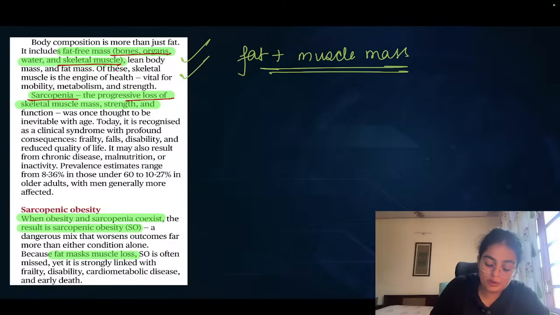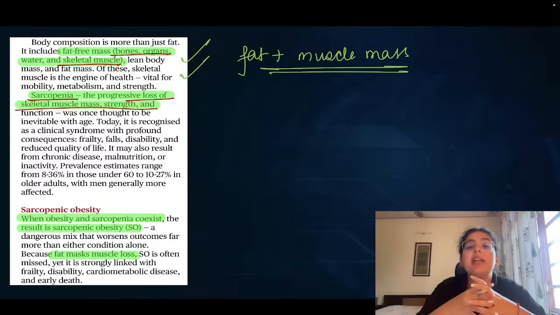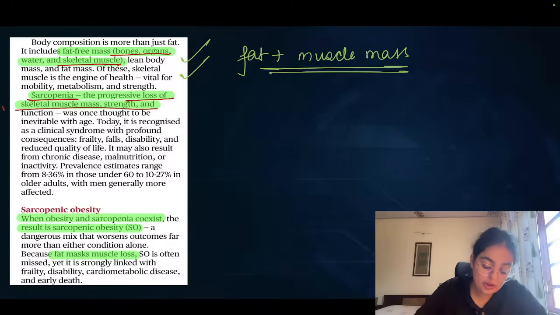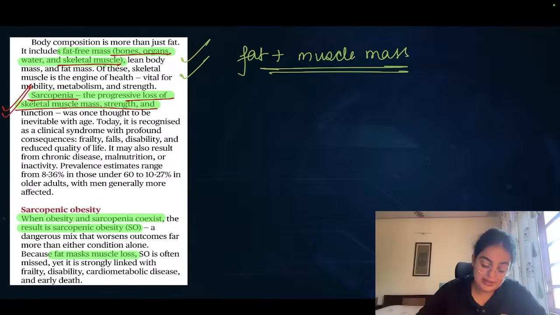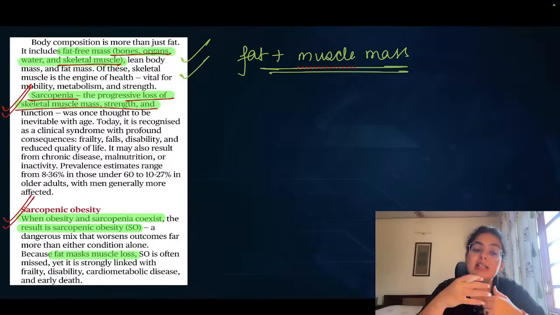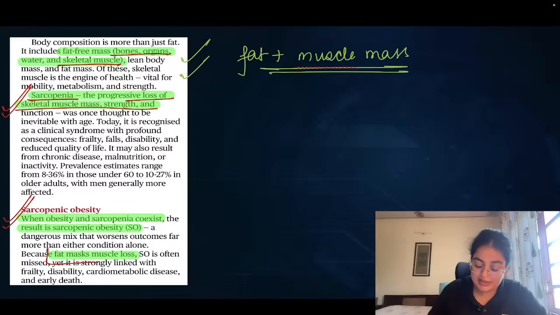Sarcopenia is the progressive loss of skeletal muscle mass. The skeletal muscle mass is what holds your joints together and ensures the movements of your joints. So this loss of skeletal muscle mass can be a very problematic issue. When a person is obese, that means overweight, and along with that is losing skeletal muscle mass, we call it sarcopenic obesity, and that makes it very difficult. The fat is often masking the muscle loss.